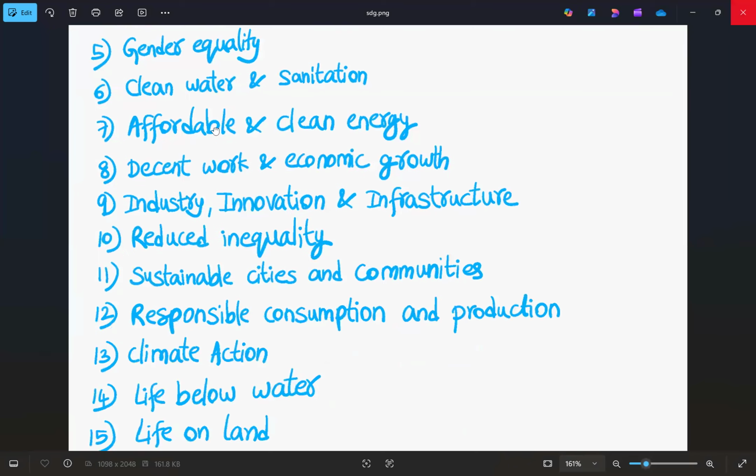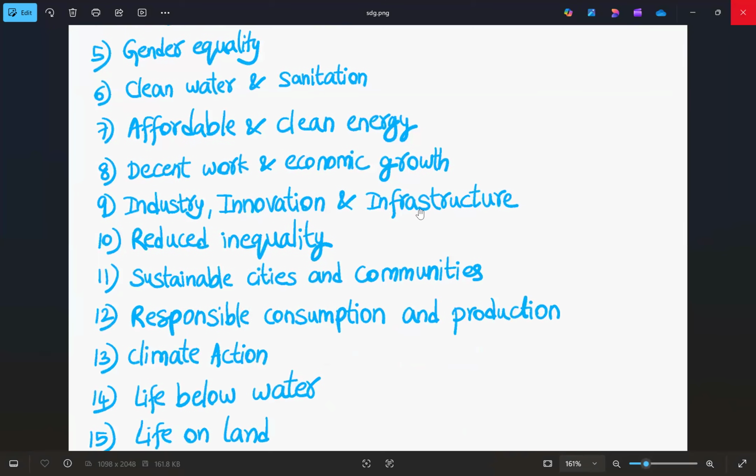Now, the next set starts from SDG 6. What is SDG 6? That is clean water and sanitation. So, to go to school, what time do we need to wake up? We need to wake up at 6. And what do we need to do right after waking up? We need to brush our teeth with clean water.